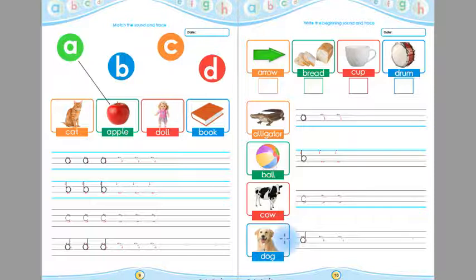Now say with me, D, dog. Say again, children, D, dog. Children, this is D. You have to trace this D. After tracing this D, children, you have to write D in these 4 lines.